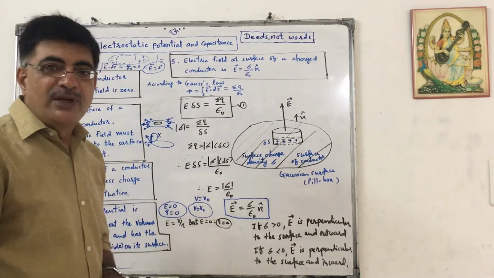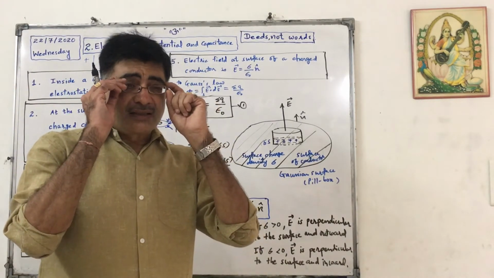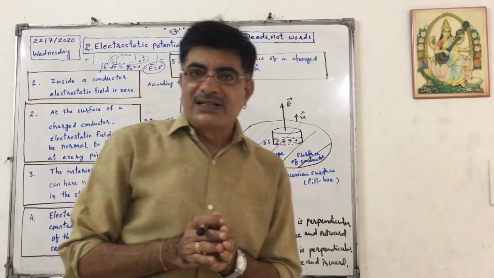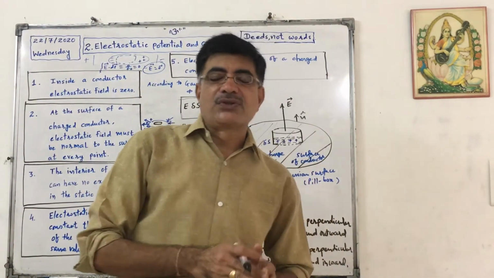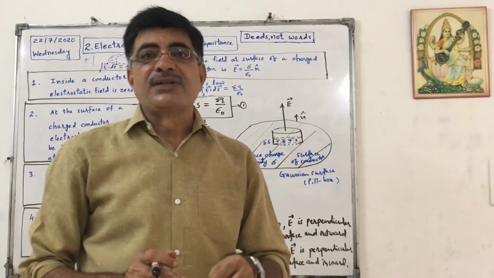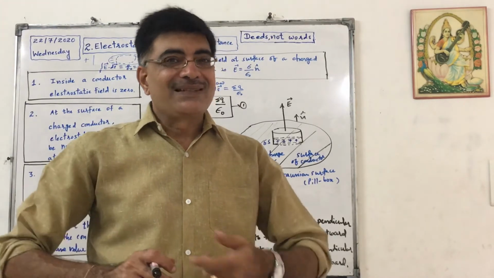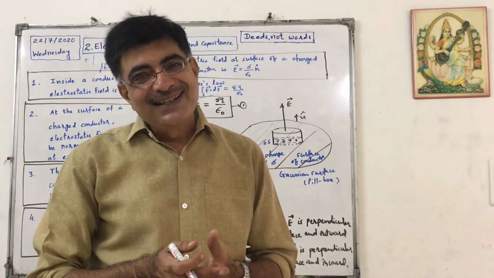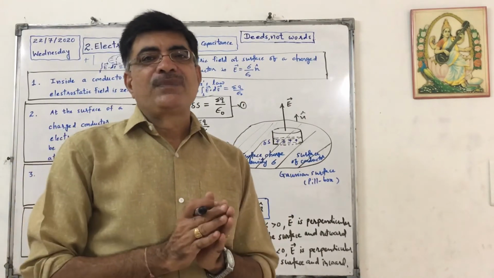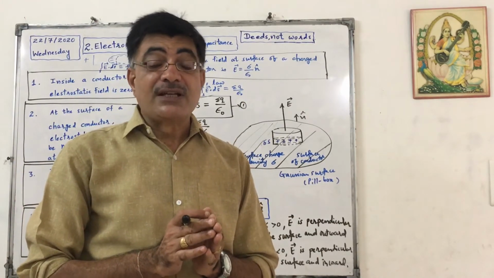By another way, I can explain. If potential is not equal at all the points, there will be some potential difference. But due to that potential difference, charge will move. But we say that charges are stationary. So there is no potential difference, so electrostatic potential is equal at all the points.